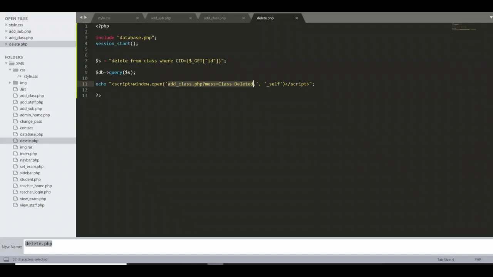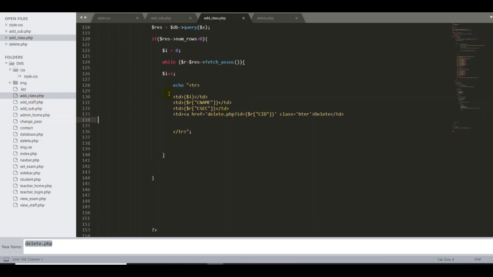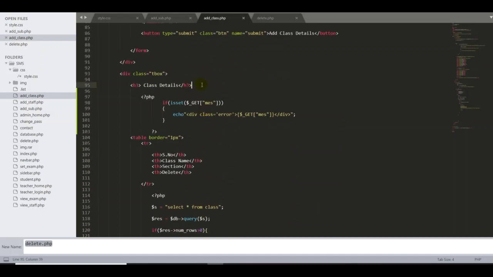In this case, I'll go back here, add underscore class dot php tag. Now I have to write code to bring this message into this page. That's the important part here. So I want to bring it here. Where should I put this? Right, good. I have already typed it here. You have to start with the open curly braces.